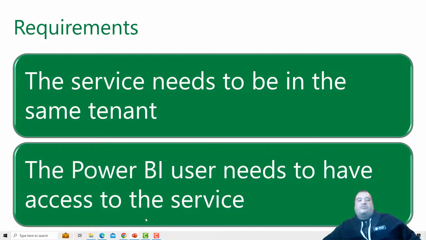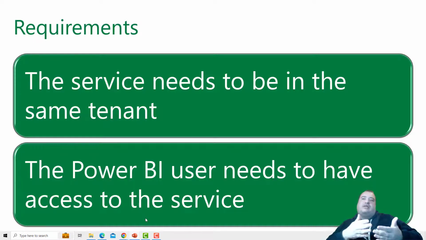The second requirement is the permission of the Power BI user. The user connected on the Power BI environment needs to have permission to access the storage. The kind of permission these screens will vary a lot according to the set which you are using.